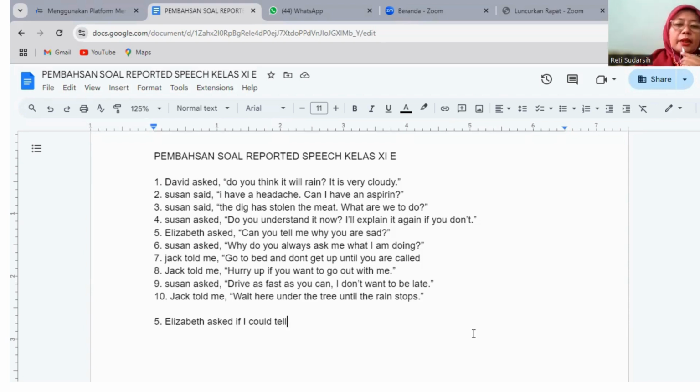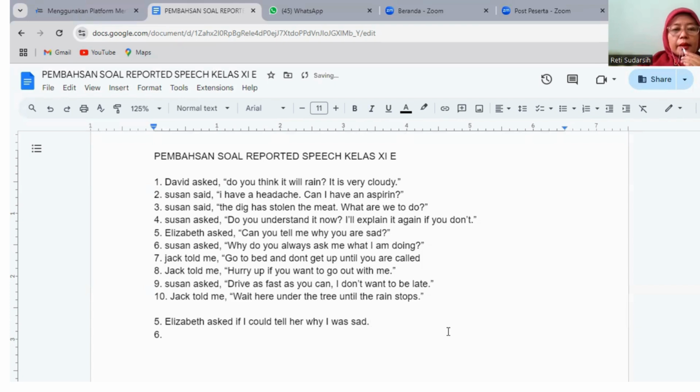And after tell, there is me, which for Elizabeth becomes her. And then after that, why. And then "you" means I. And then the to be is are, so the to be for I in past tense is was. And then write down sad. Okay, so the answer for number 5 is Elizabeth asked if I could tell her why I was so sad. We use past tense here because the test item is in simple present. And then let's continue with number 6.